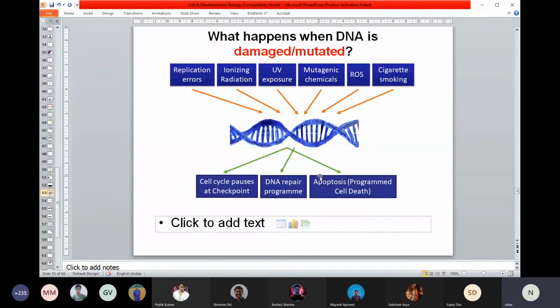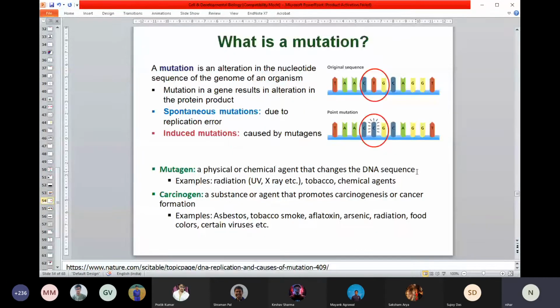So that's all a normal process. Even if these three ways are not able to deal with this kind of problem, only then do you think about the process of tumor. I hope you got the concept. So there are multiple levels of control. Once those regulations fail, only then do you end up with uncontrolled cell proliferation. That's tumor.